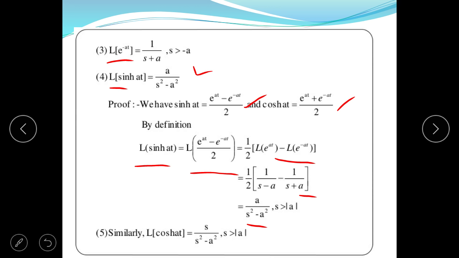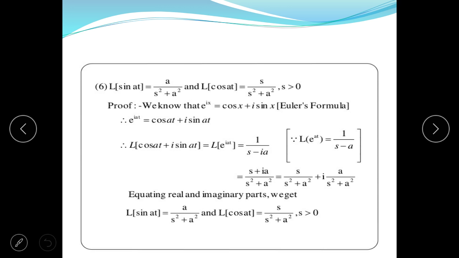Similarly, second is example 5. Laplace transform of cos hyperbolic function at should be equal to s upon s square minus a square. It can also be verified similarly.